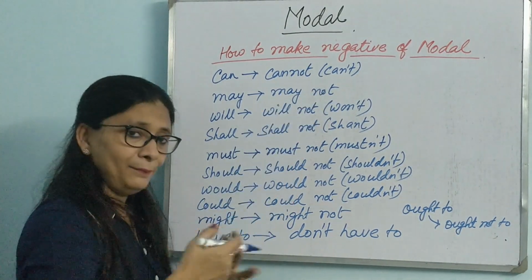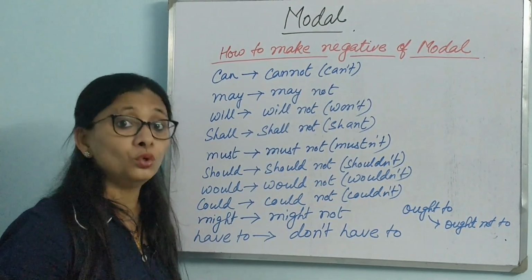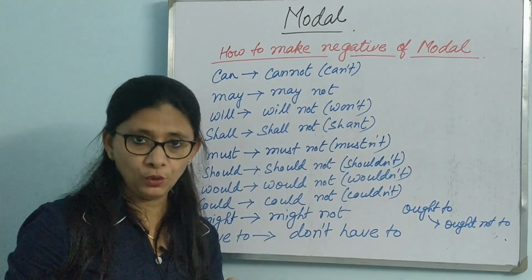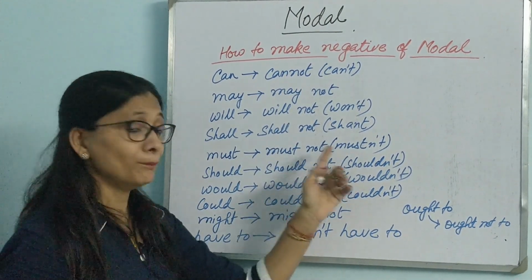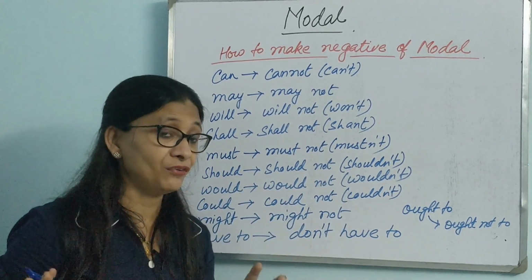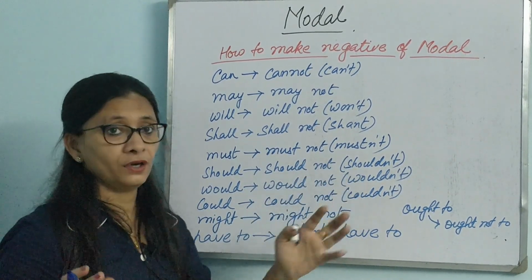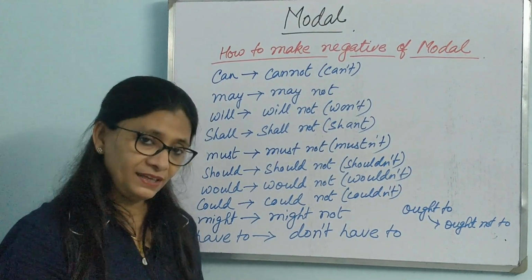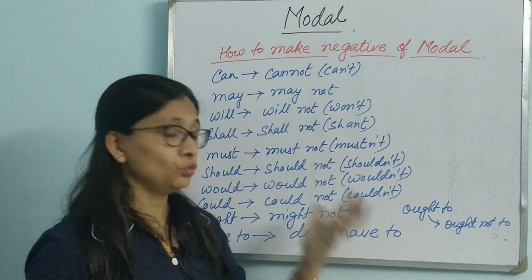May not. I may not go to school tomorrow. Will not, won't. He won't come to your house today. Must not, mustn't. We mustn't drink and drive. Should not. You shouldn't go out in the sun. So like that, we see the mood of the sentence and then we use these kinds of modals.